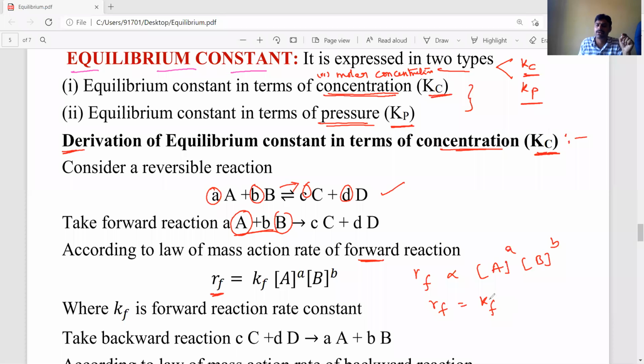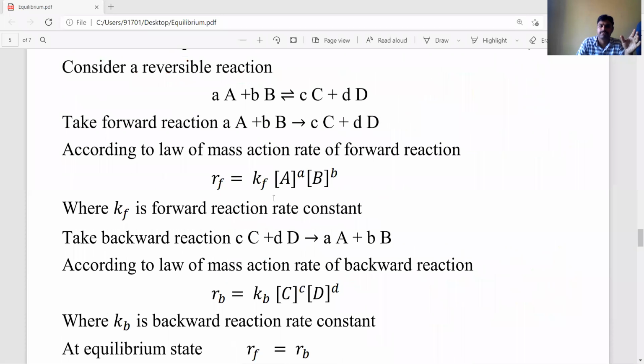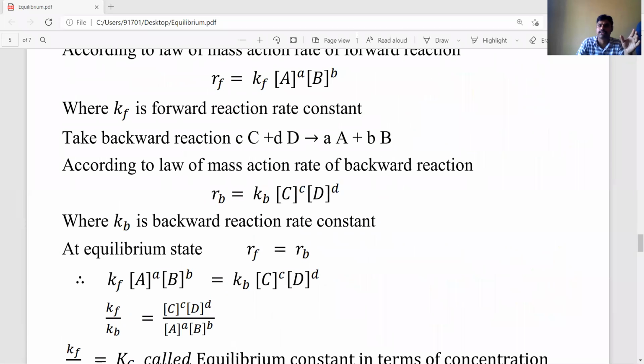Kf means the forward rate constant, into [A] power a into [B] power b. So this is one equation, the rate of the forward reaction we derived. Next, second, you have to see the rate of the backward reaction. First, take the backward reaction in the above reversible reaction. Backward reaction means cC plus dD is converted into aA plus bB. This is the backward reaction.